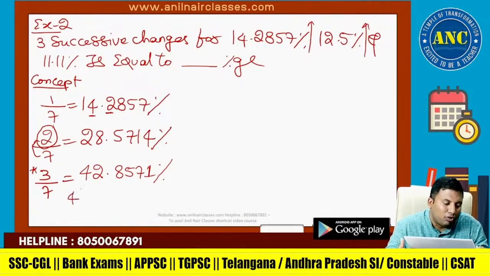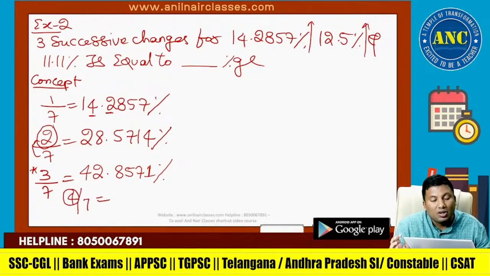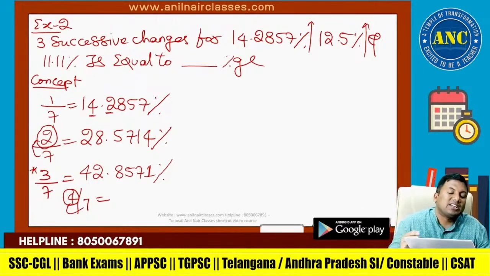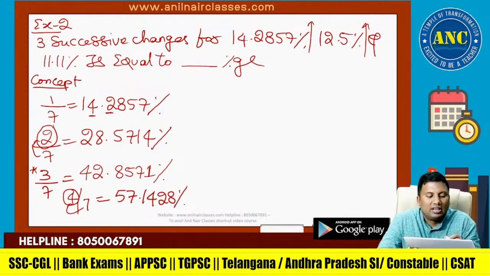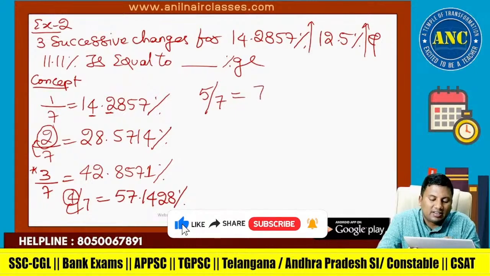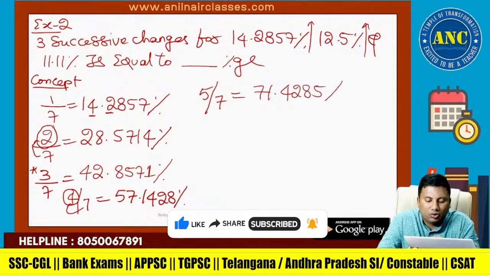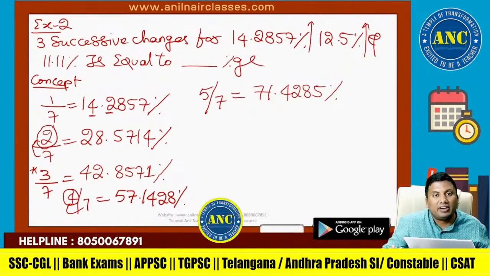Next, if it is 4 by 7, take the numerator, multiply by 10. 4 tens are 40. 7 goes 5 times in 35, 6 times in 42, so 5. Write down the 5 and the next digit, dot, the remaining digits in serial order. If it is 5 by 7, 5 tens are 50. 7 goes 7 times in 49. Write the 7 and the next digit.